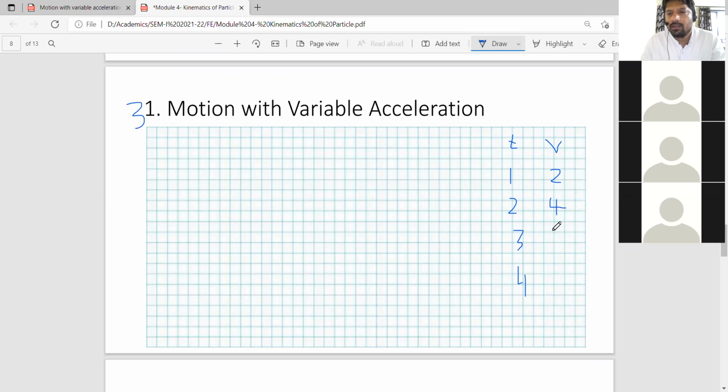After the third second, say it becomes 7. So here you can see that this change in velocity is not uniform. 2 से 4 पे आया, और 4 से 7 पे गए. Then here it becomes 8 meter per second. Again it changed. Means rate of changing of velocity खुद change हो रहा है. अभी 7 से सिर्फ 8 पे आया. But time interval is same.